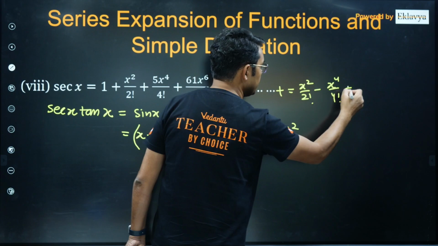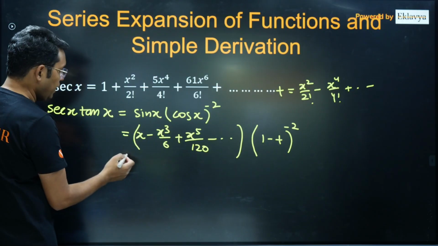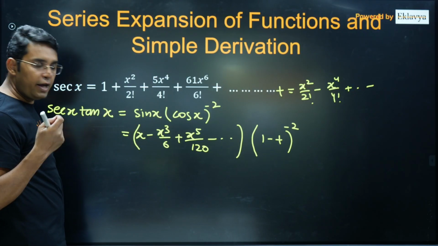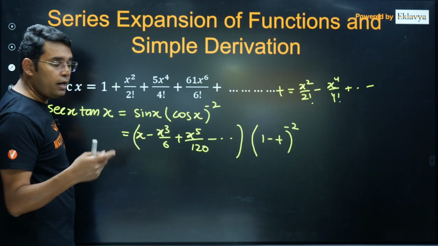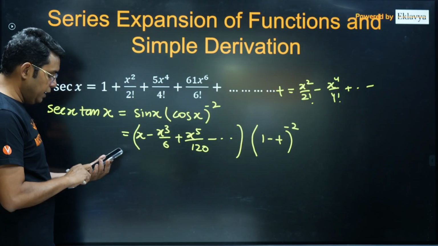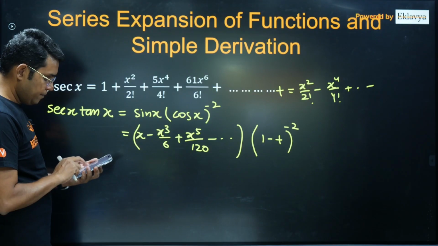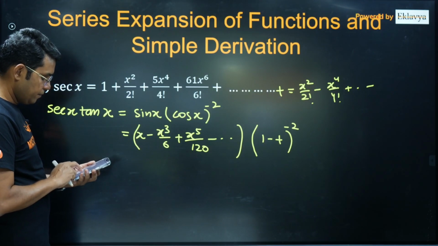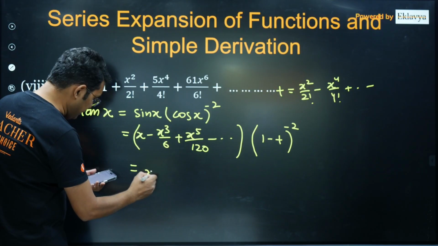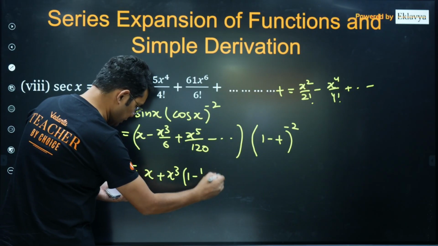Okay, and so on. Now using this, you have to write the coefficient of x square, x cube, and so on, and then do the integration. You will get the result. Okay, let me see what I am getting. I think we will be getting x here, and x cube will come with 1 minus 1 upon 6.